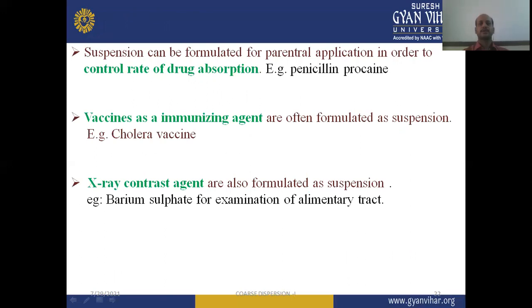Then vaccines, as an immunizing agent, are often formulated in suspension dosage form, like cholera vaccine. Then the next application is X-ray contrast agents, which are also formulated as suspensions, like barium sulfate for examination of the alimentary tract. So these are some of the applications, with suitable examples, of suspensions which are widely used in pharmaceutical products.